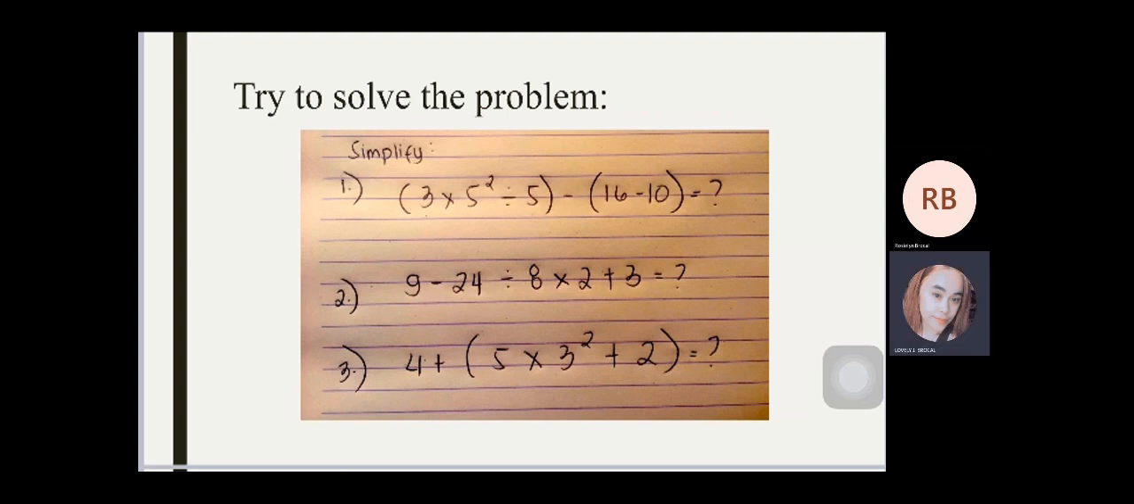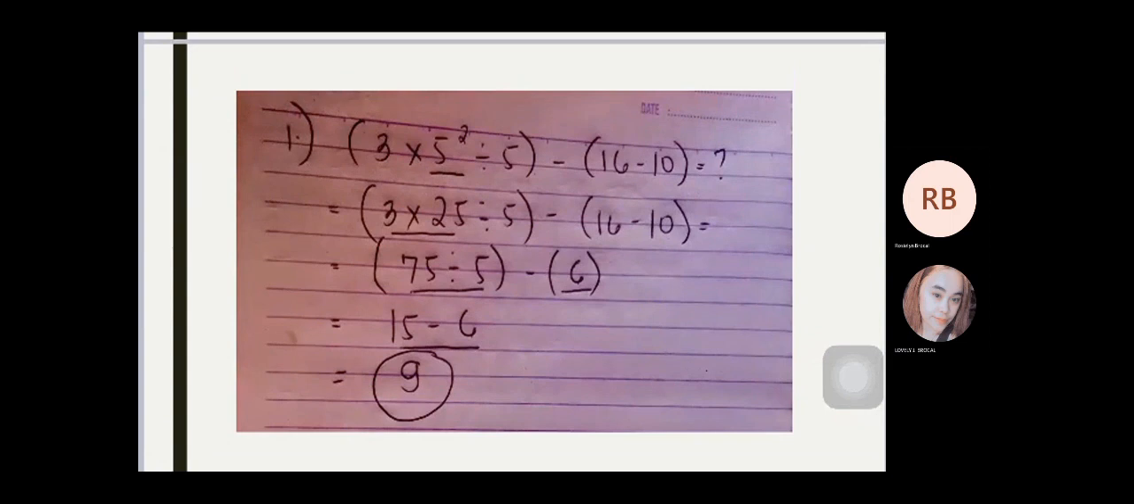Time's up. 10 minutes is over. The answer of number 1, this is the solution of number 1. Open close parenthesis 3 times 5 squared divided by 5 minus open close parenthesis 16 minus 10 is equal to open close parenthesis 3 times 25 divided by 5 minus 16 minus 10.